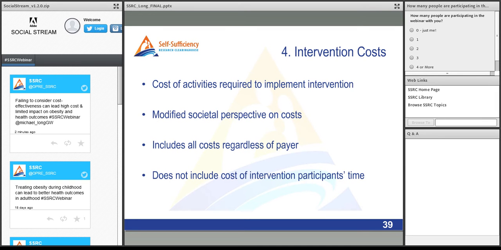So if some of the costs accrue to school districts and some to local government, both of those would be included. Or if they accrue to industry to comply with regulatory changes, we count those costs to industry. We don't include the cost of intervention participants' time, so we don't count the cost of a child's time in PE. We just count the cost of actually running these kinds of programs.